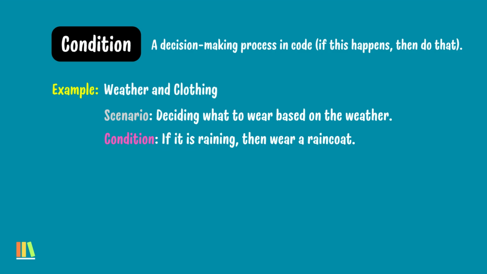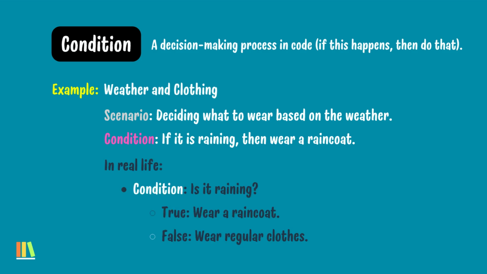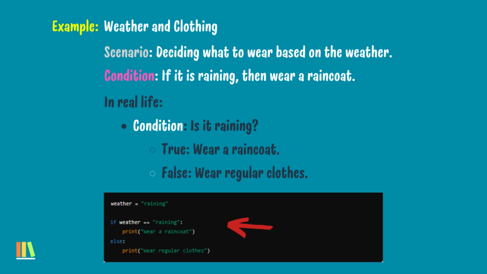The condition: if it's raining, then wear a raincoat. So in real life, the condition is, is it raining? True, wear a raincoat. False, wear regular clothes. Here is an example which is equivalent to programming. The program will then have a decision to make on whether to wear a coat if it's raining or wear regular clothes if it's not raining, and make a decision according to that.